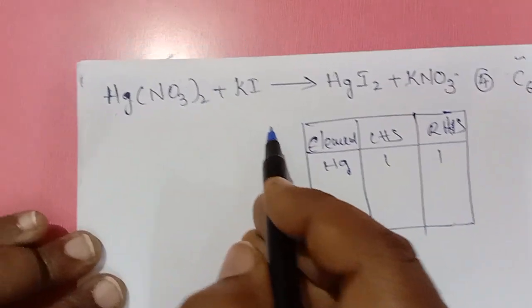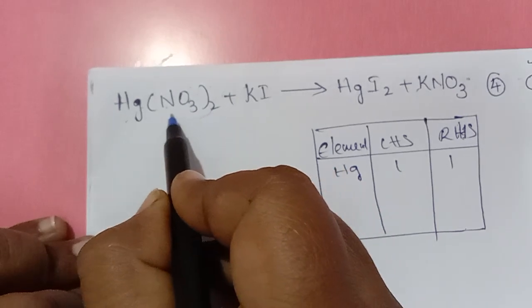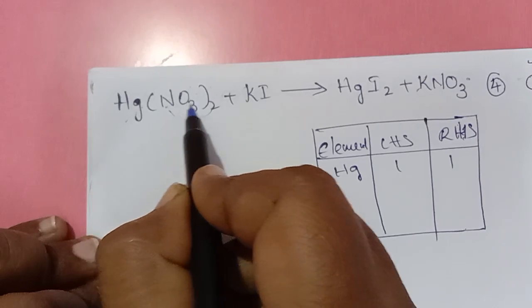Here, see, this 2 should be multiplied with both N and oxygen. So, how many nitrogens are there? 2. How many oxygens are there?